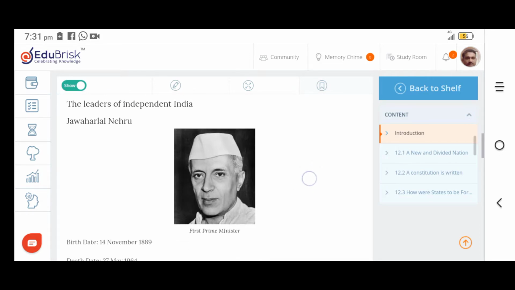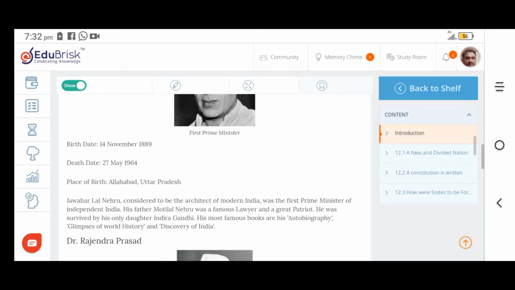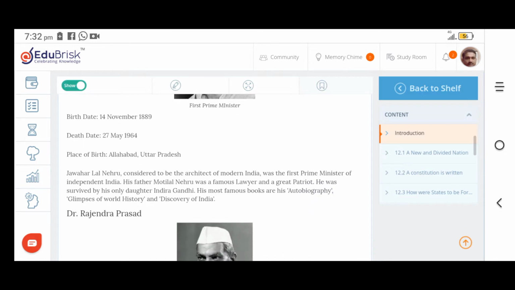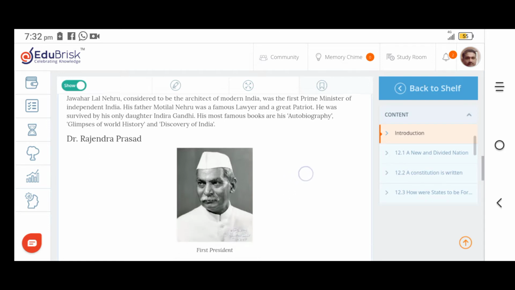He was the first Prime Minister of Free India, Pandit Jawaharlal Nehru, born on 14th November 1889, in Allahabad, Uttar Pradesh. Jawaharlal Nehru is considered to be the architect of modern India. His father Motilal Nehru was a famous lawyer and a great patriot. He was survived by his only daughter Indira Gandhi. His most famous books are his autobiography, Glimpses of World History and Discovery of India.